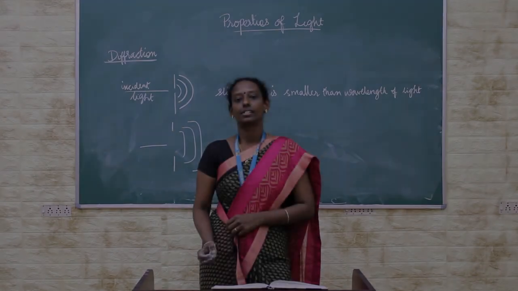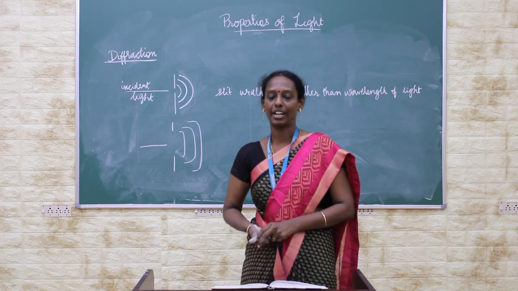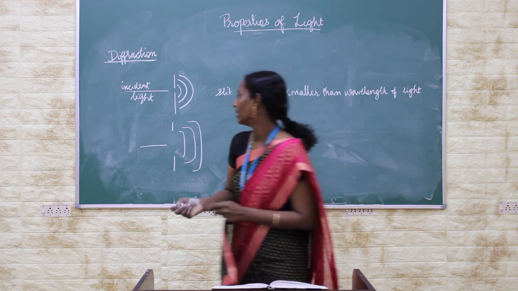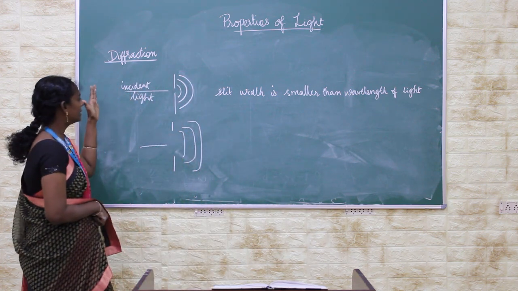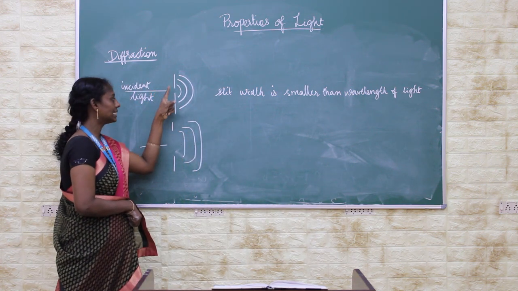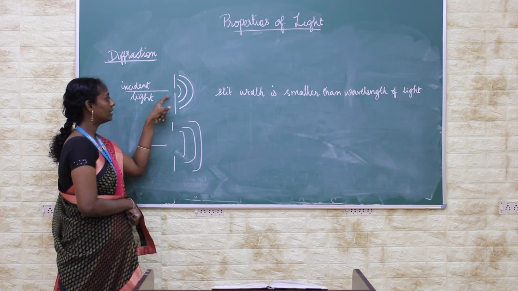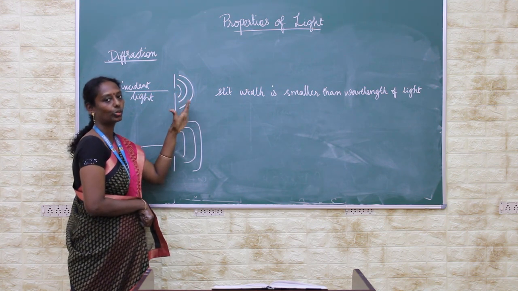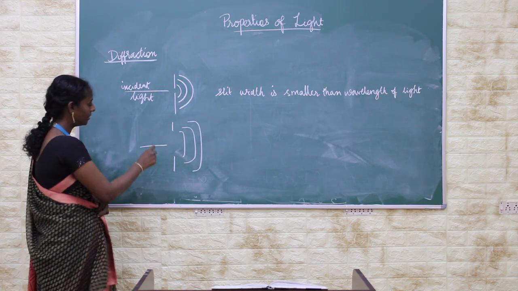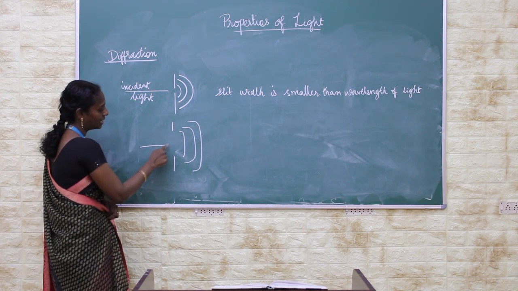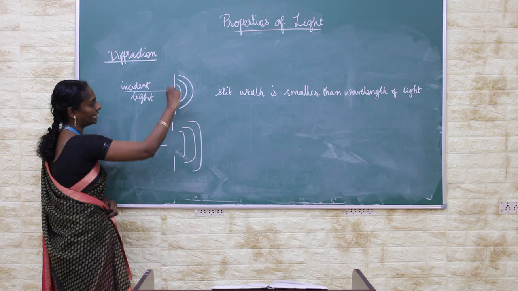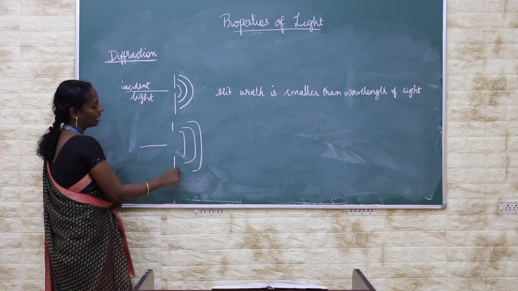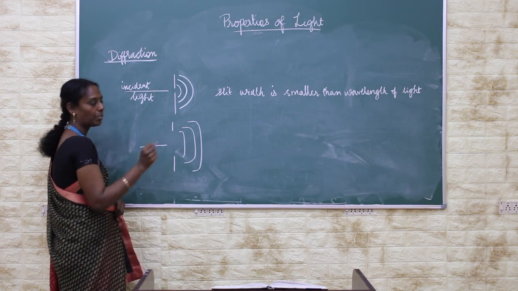Okay. Next, diffraction. Spreading of a wave around an obstacle is said to be diffraction. Here the light is incident on a slit. See, the light gets bent like this. This is said to be diffraction. Here the light comes and the slit width is somewhat larger, so it gets diffracted like this. Okay, but here it is very important.